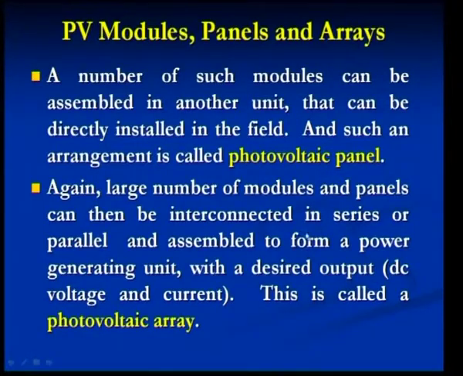So, a large number of modules and panels can then be interconnected in series or parallel fashion and are assembled to form a power generating unit with a desired amount of output, the DC voltage and the current. This is finally called the photovoltaic array. So, the photovoltaic array is the final terminology that is used for the availability of all these solar cells in an array fashion, which is going to be used in a photovoltaic device.